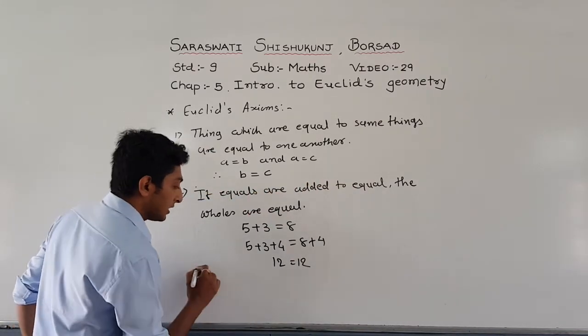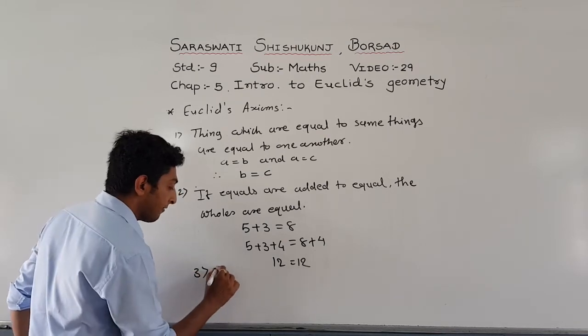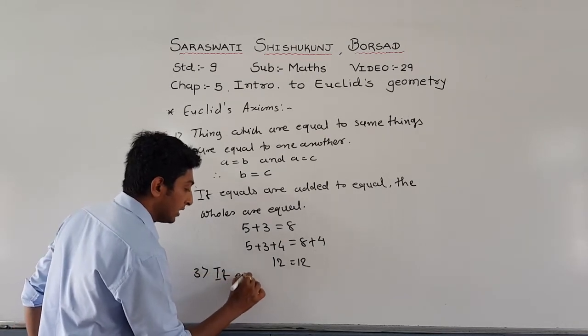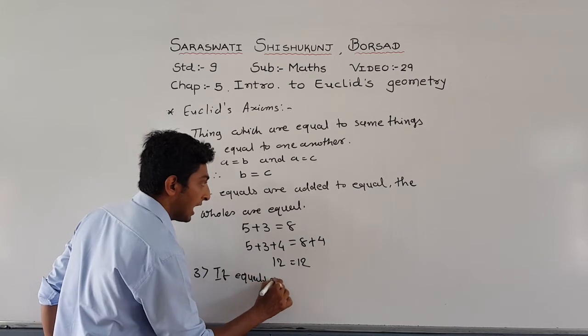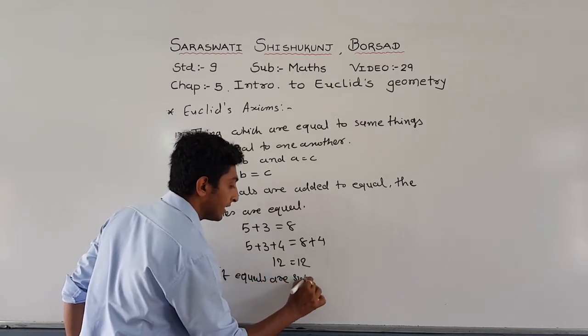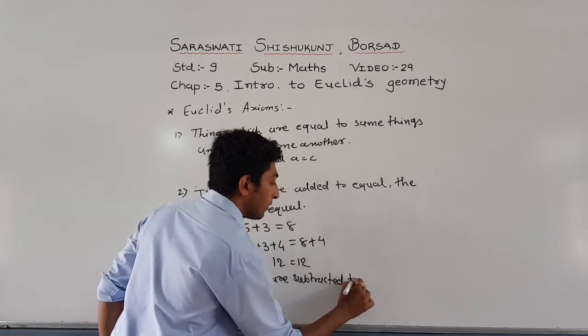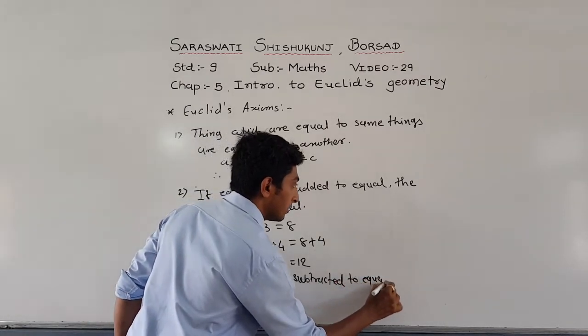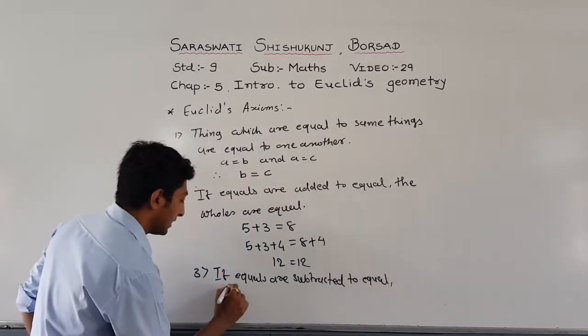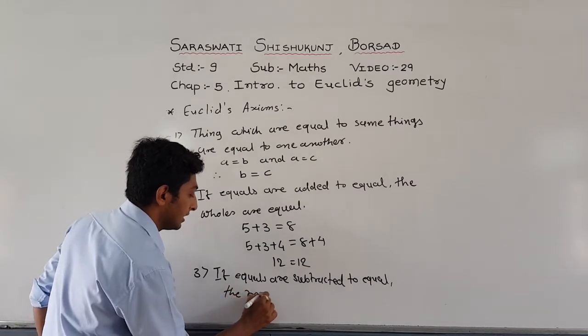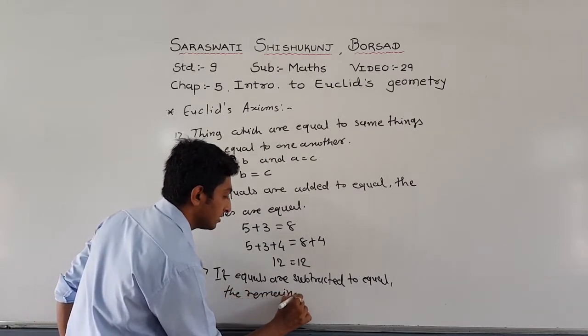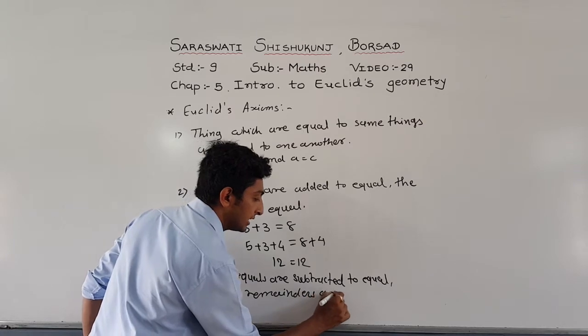The third axiom is: if equals are subtracted from equals, the remainders are equal.